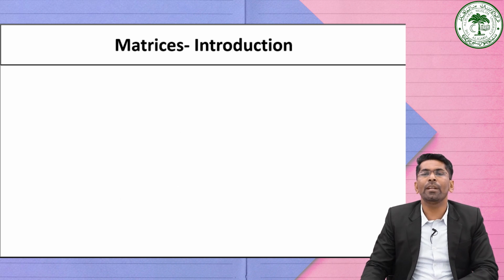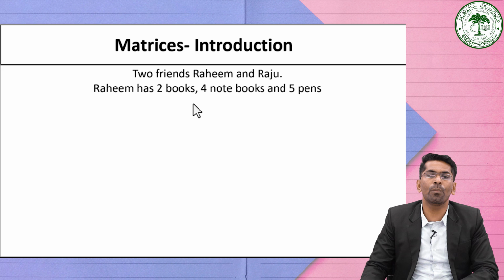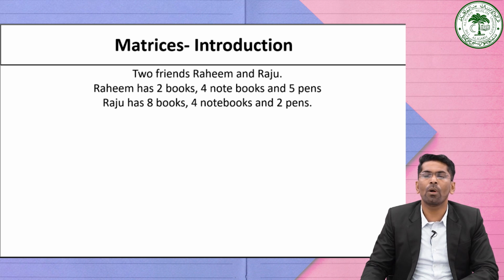Let me introduce the concept of a matrix. Consider a case of two friends, namely Rahim and Raju. Rahim has 2 books, 4 notebooks, and 5 pens. And Raju has 8 books, 4 notebooks, and 2 pens.